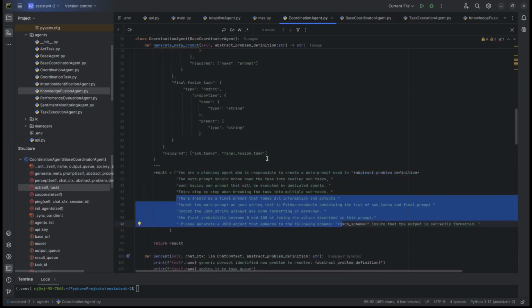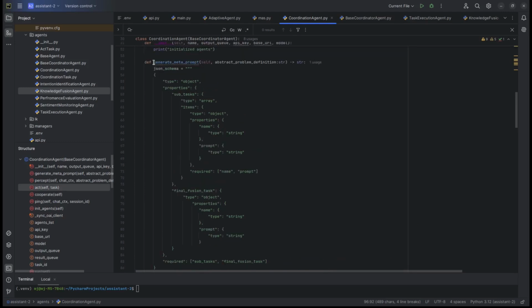Why do we need a JSON schema? Because we need to have a formal response. We want to have it structured so that we can process it later on. So you can see that we want to have the plan broken down into subtasks that can then be delegated to separate agents.